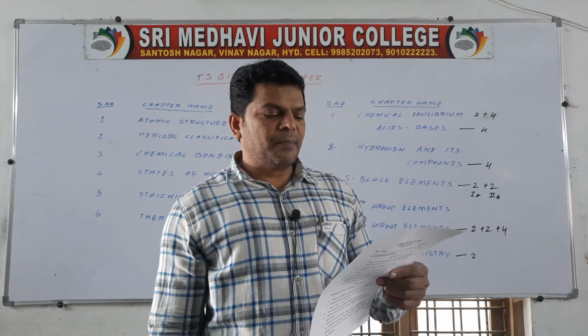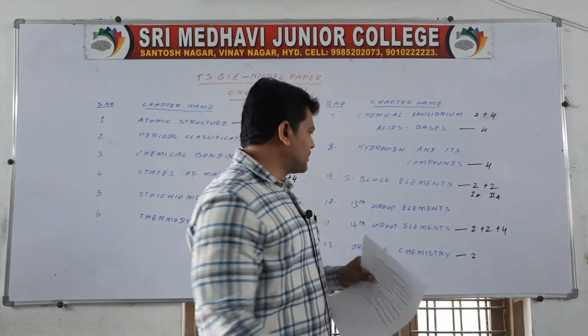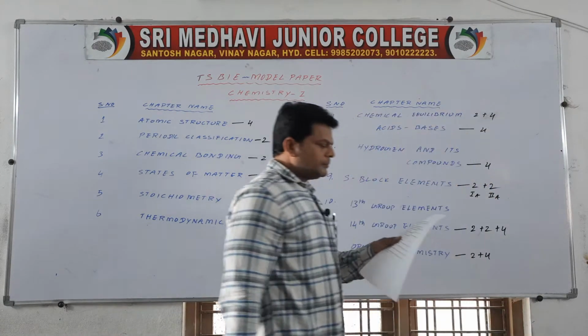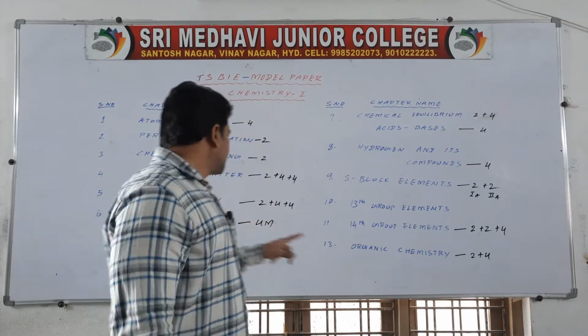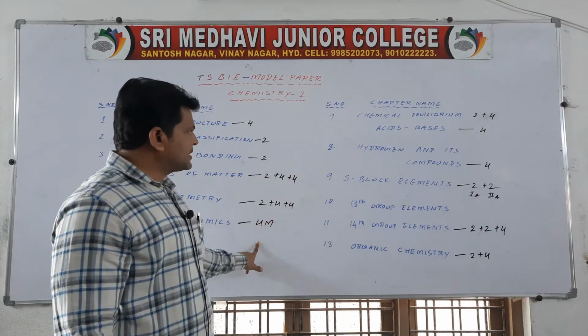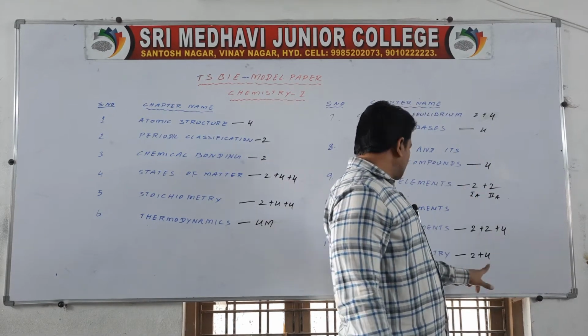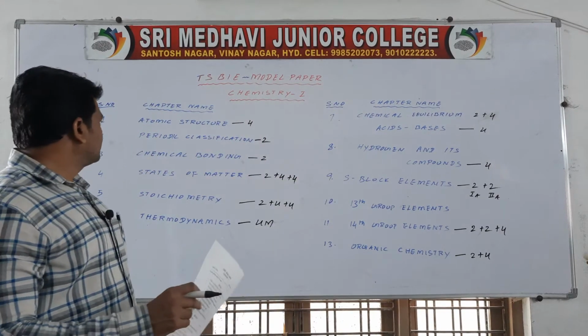Give 2 examples each for position and functional group isomerism. It is from organic chemistry. So, these are 12 short answers. 1, 2, 3, 4, 5, 6, 7, 8, 9, 10, 11 and one more question we missed, where from?